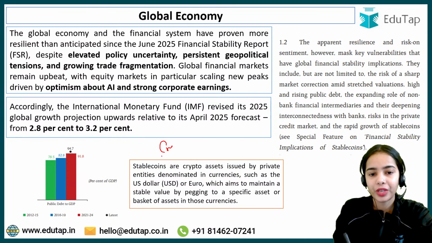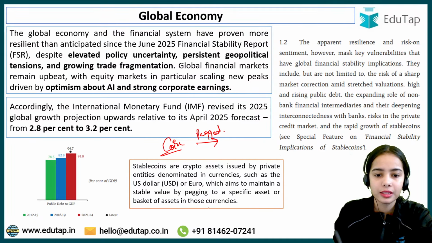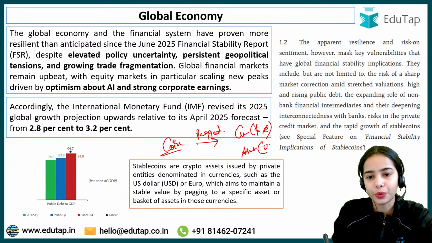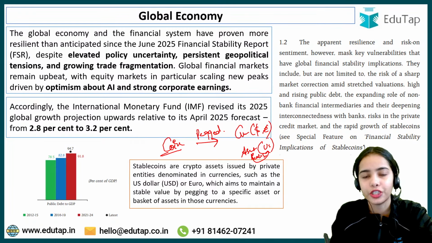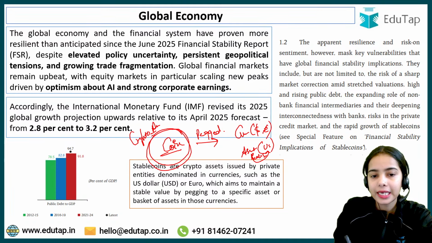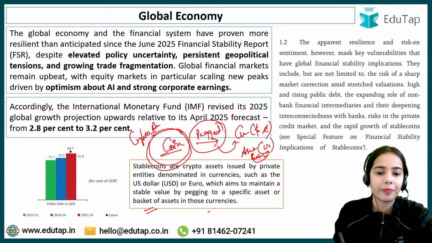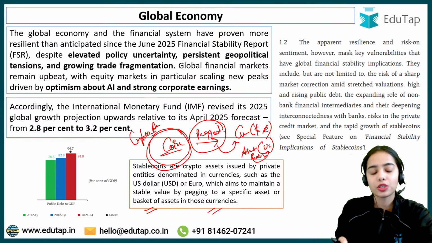So a stable coin is a coin whose value is fixed against a currency, let's say dollar or euro, or against some other asset present in the US or Europe, such as real estate. When the value of a crypto asset is pegged against a specific asset or basket of assets in those stable currencies, this is known as a stable coin.